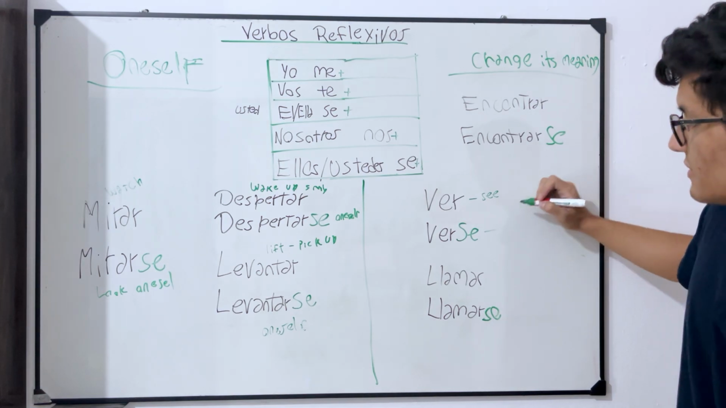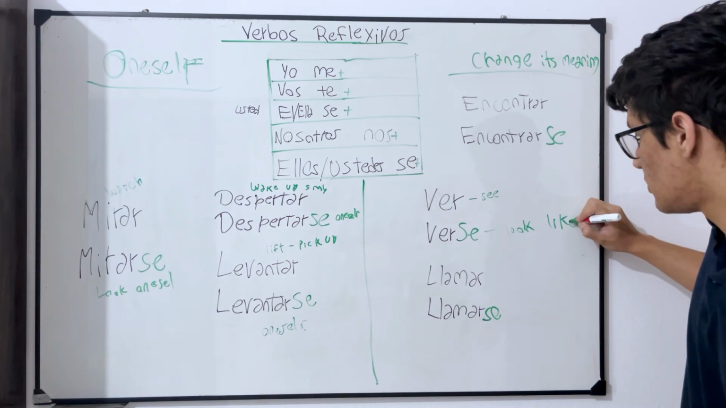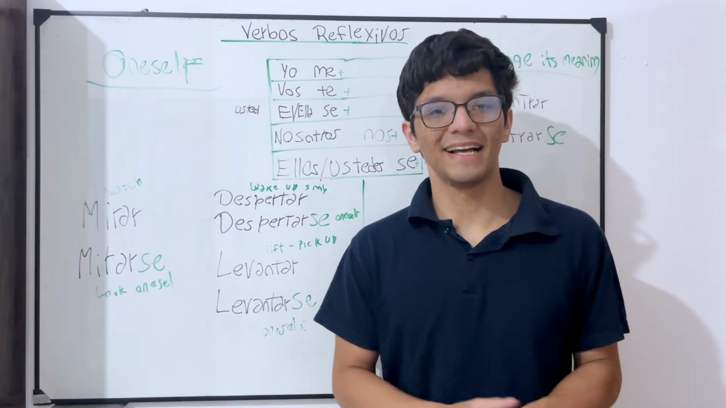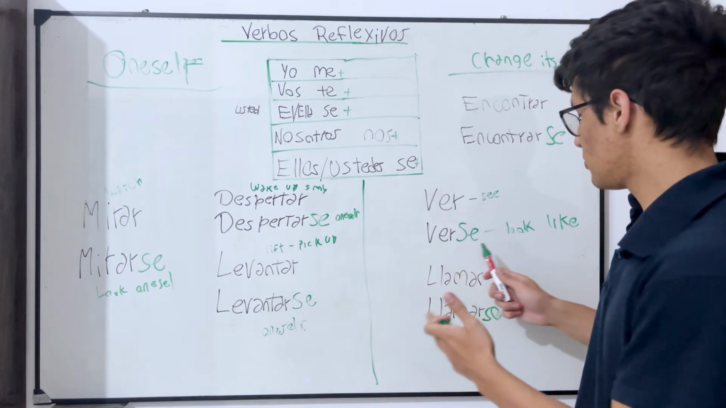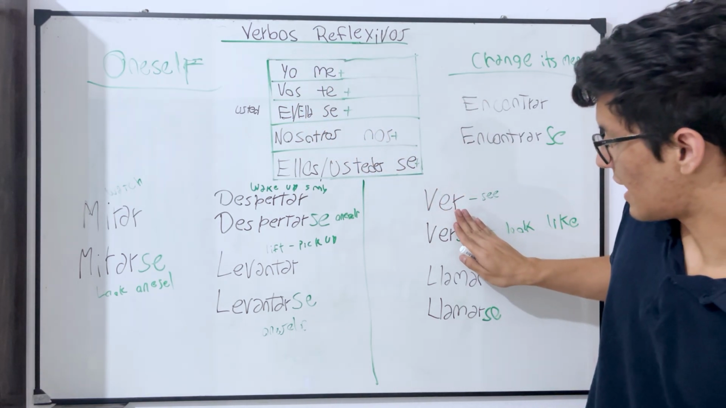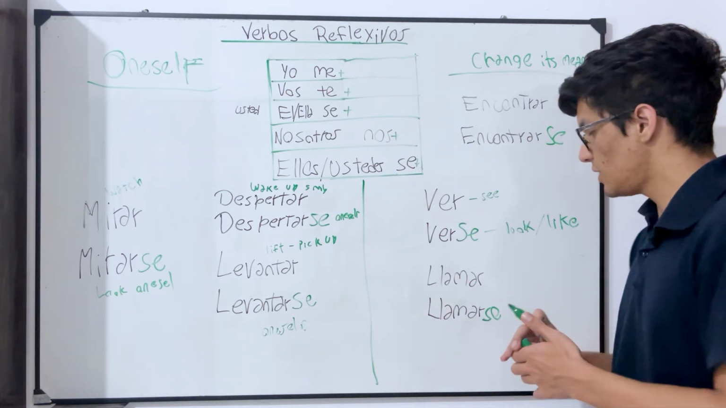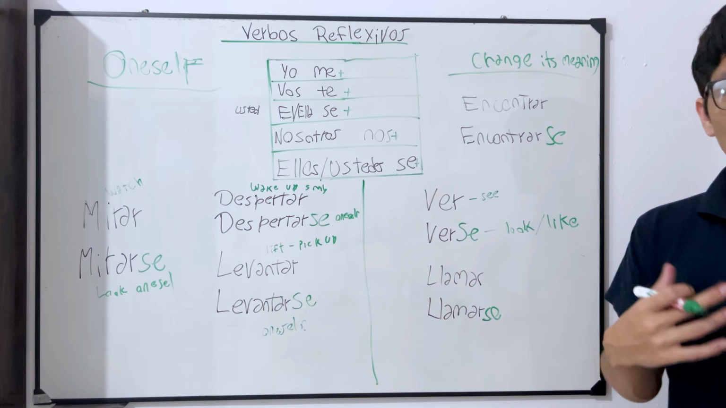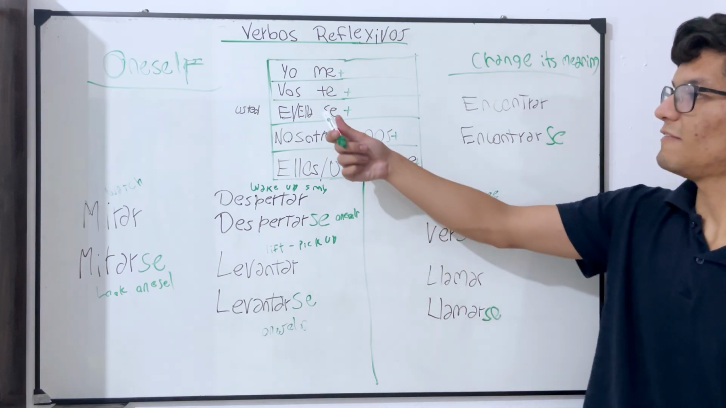And now the verb verse, it changes meaning, and this means to look like. So if you say, I look like Messi, in this case you would say, yo me veo como Messi, right? Como Messi, I look like Messi, okay? Yo, me plus the verb, we know that ver, I see is veo, so yo me veo como Messi. Also, if you say you look sad, you would say, te ves triste, vos te ves triste. She looks angry, you would say, ella se ve triste.